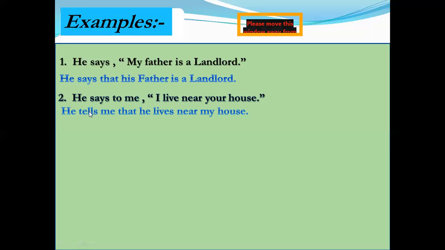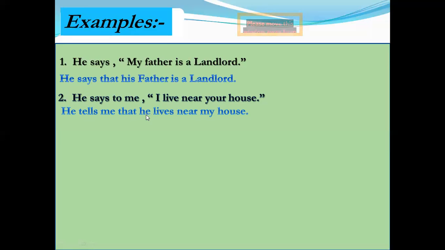In the second example, I use tells in place of says to. Why? Because in the reporting verb of the second example, the object is present, to me. So I use tells in place of says to. He tells me that. In the reported speech of the second sentence, the first person is used again, so I change the first person according to the subject of the reporting verb, so I use he in place of I.